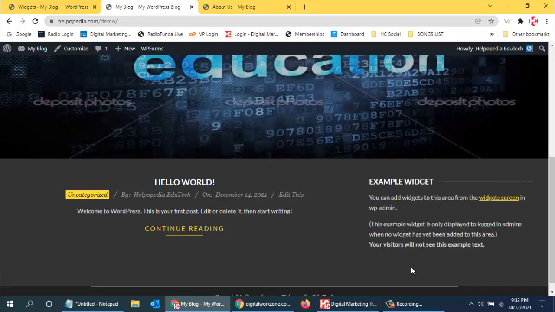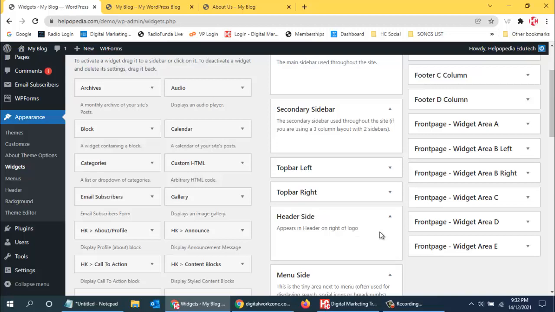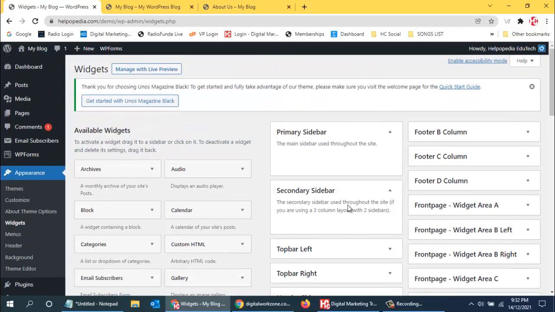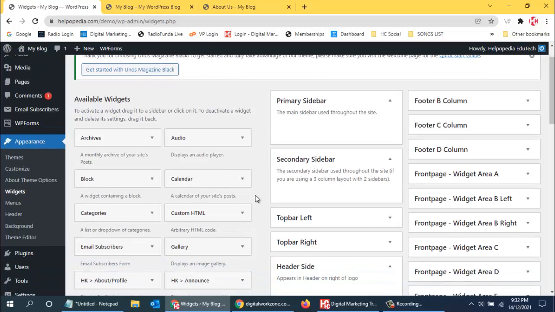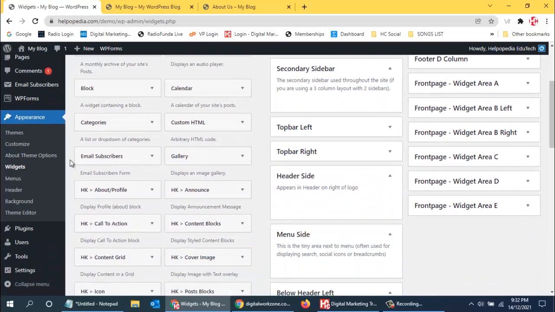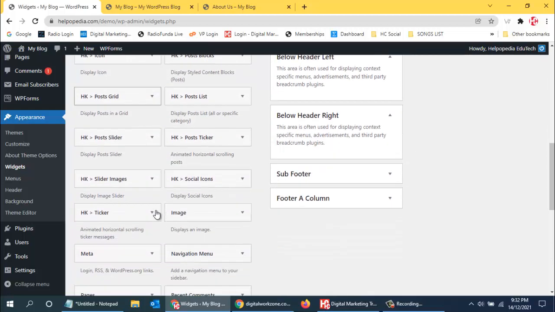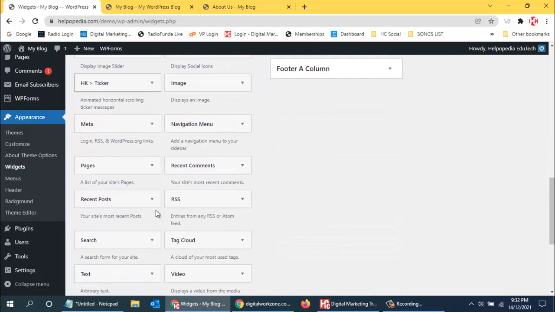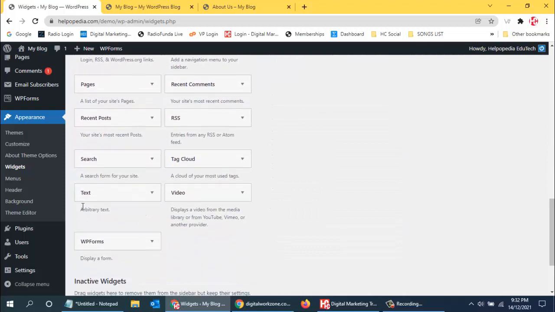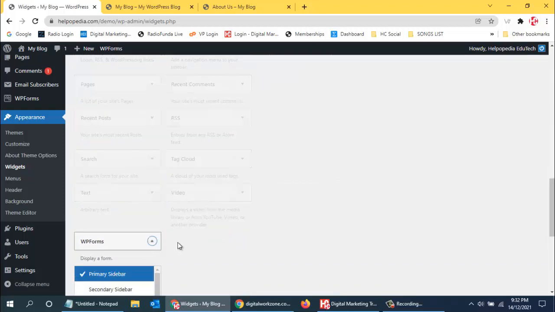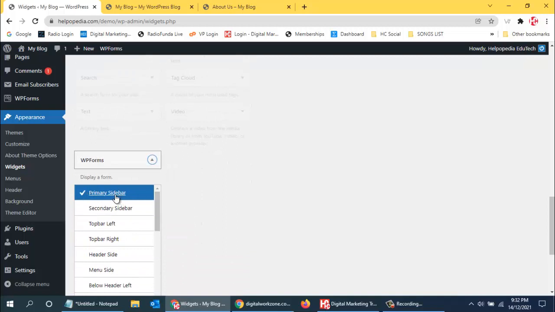Now if I want to add something on the secondary sidebar or primary sidebar, maybe I want to have a form, then I can use that form over here. So let me just go and search for the form. I can see WP Form over here, and I can select primary sidebar, or else I can drag this wherever I want.